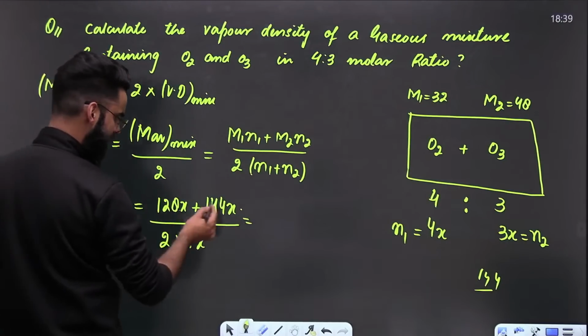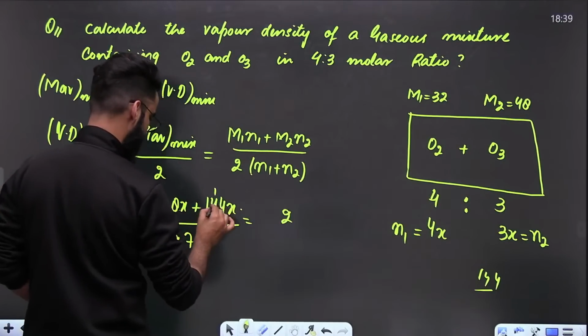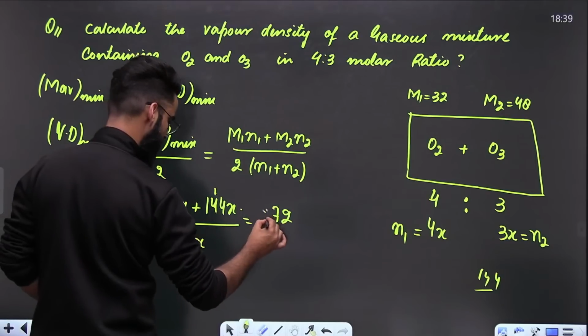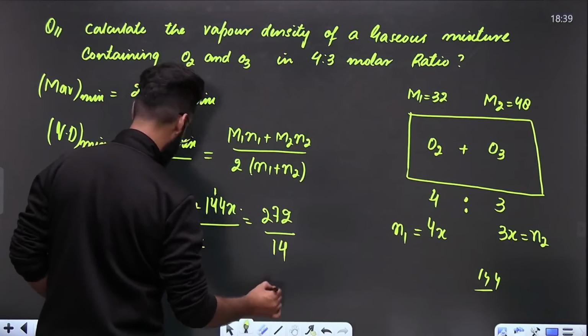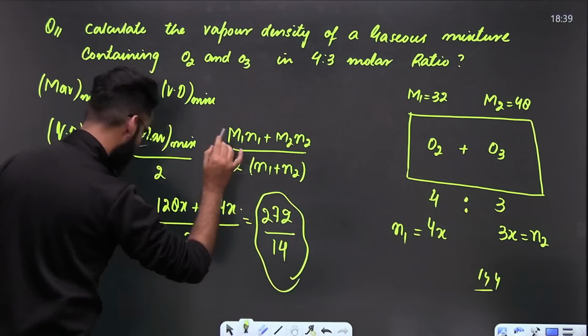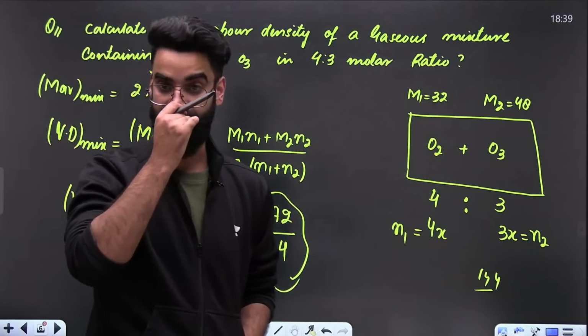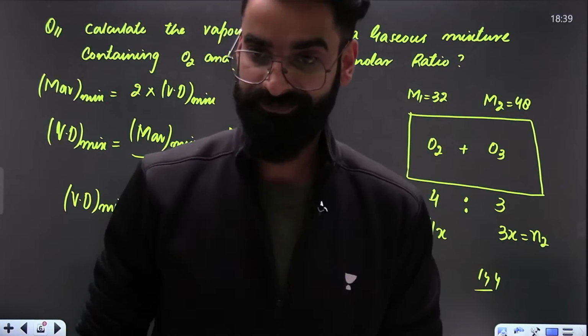So x cancels everywhere. This is 272 divided by 14. This is your vapor density of the gaseous mixture, which you were supposed to calculate.